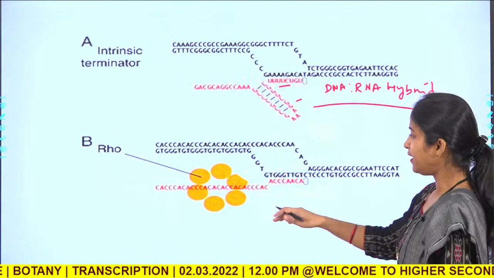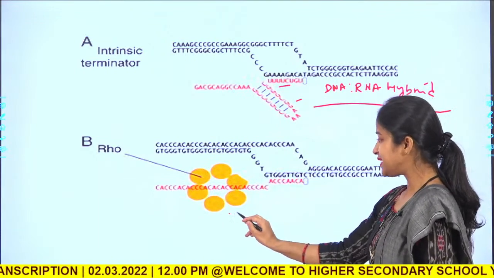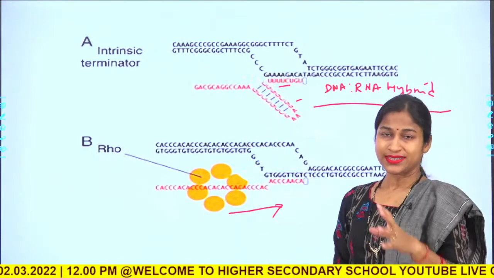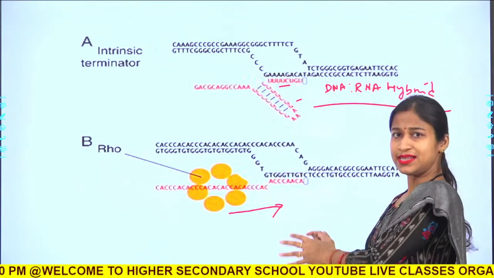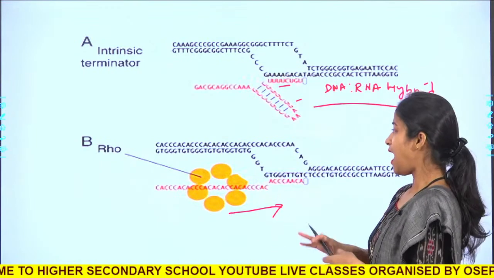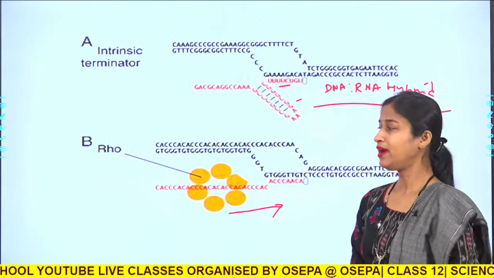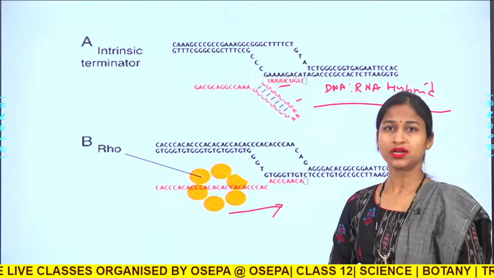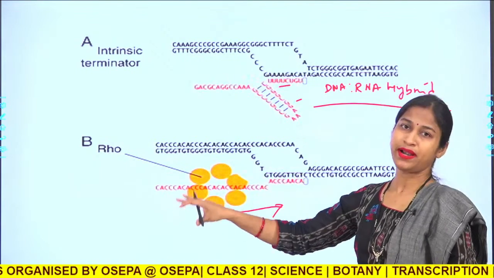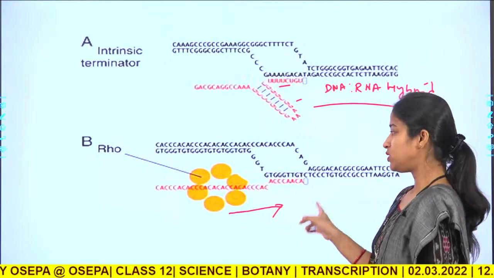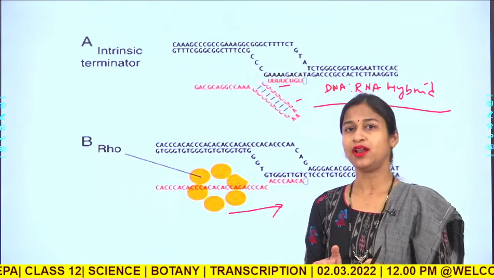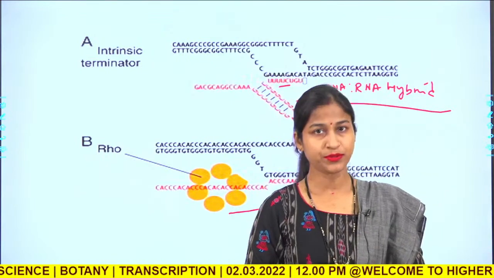And in case of rho protein, it changes the transcription machinery and arrests it, and it pulls out the RNA transcript and everything is dissociated, and in this way termination occurs in a rho dependent manner. Okay. So, this is all about initiation, elongation and termination of transcription.